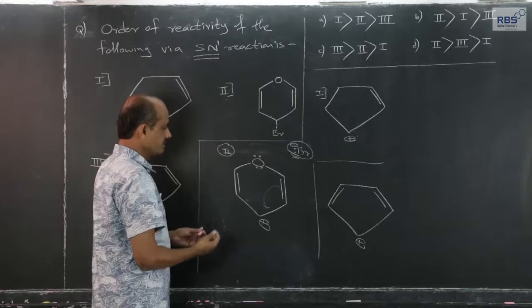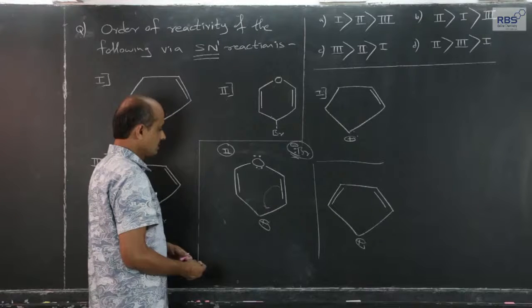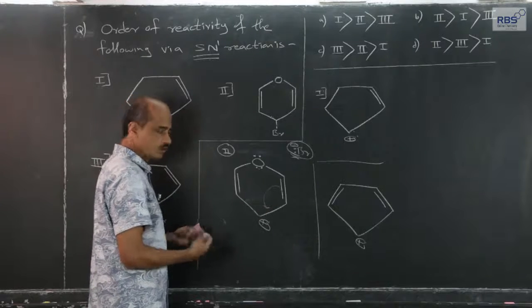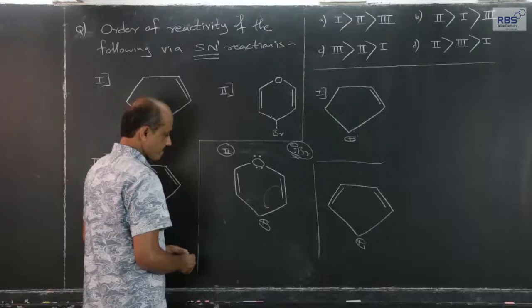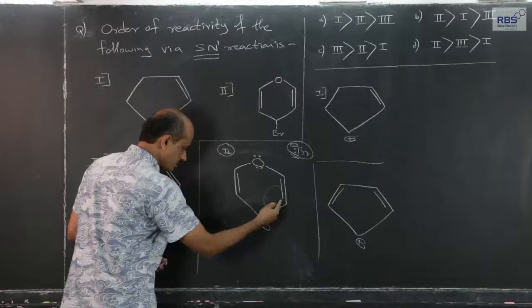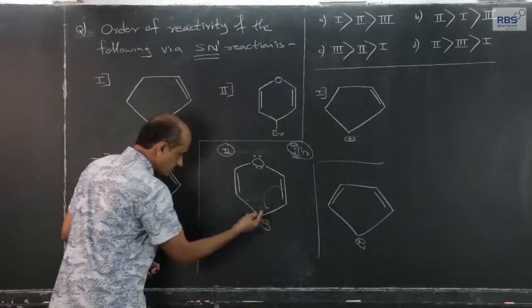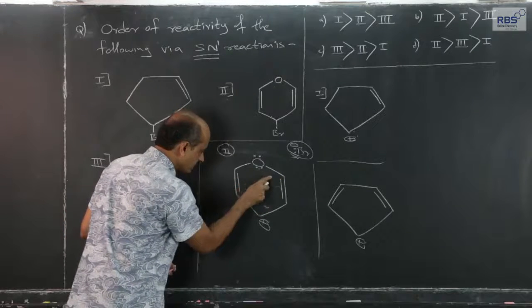Now, these various resonating forms, we are now used to it, and therefore, I feel that I should not show it here. I will just explain in a bit of haste. Pi bond, if it gets shared between this carbon and this empty orbital, positive charge is expected here. The lone pair then will get shared here.